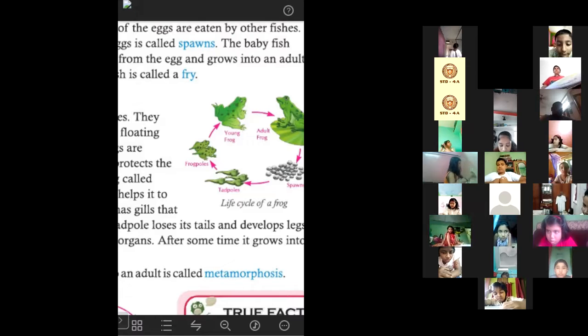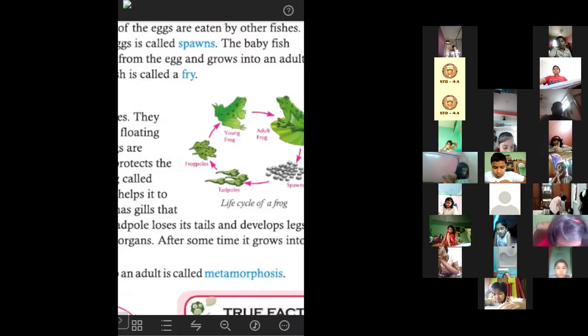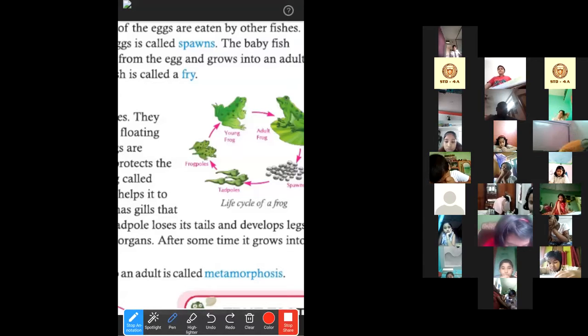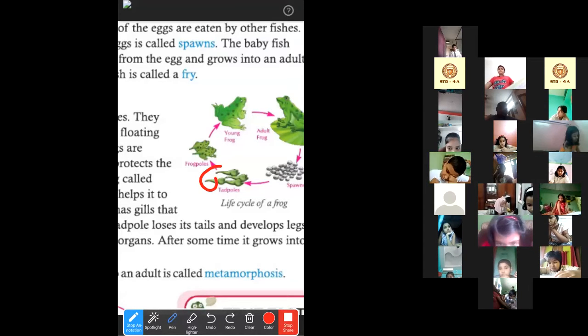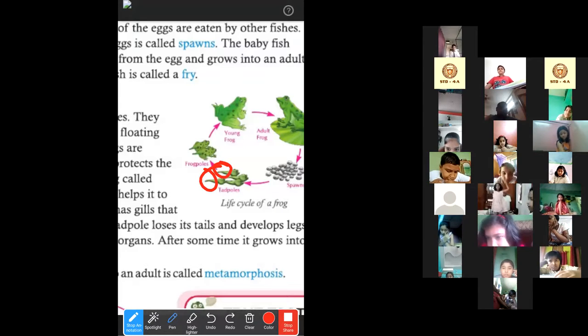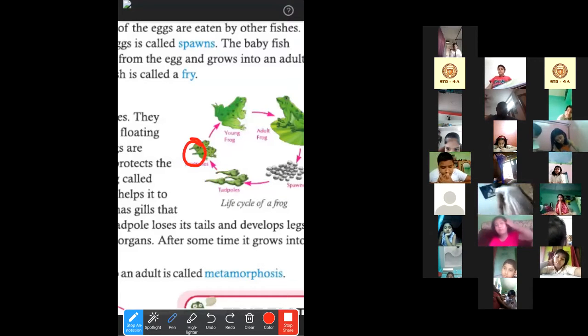So frogs can live both in water and on land, right? But the tadpoles, the babies of the frogs that come out of the eggs, do not live on land. They only live in the water. This is why you can see here the tadpoles have tails. Can you see the tails here? The tadpoles have tails like fishes so that they can swim under the water. In froglets also you can see the tails, right?